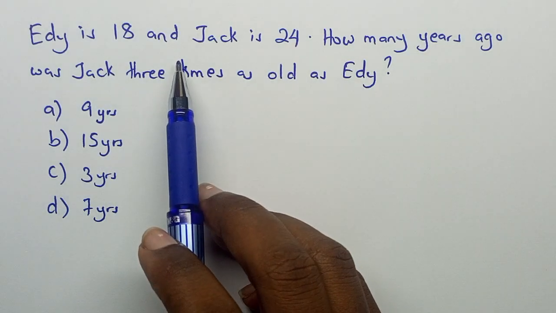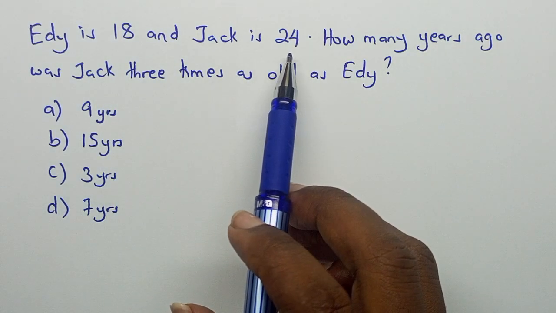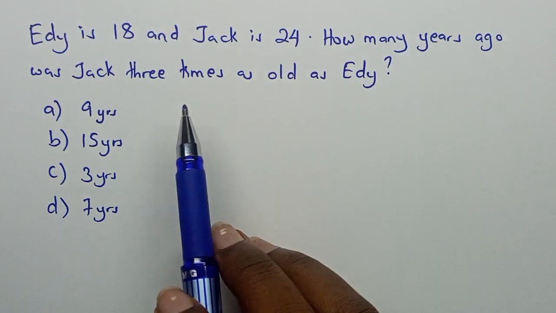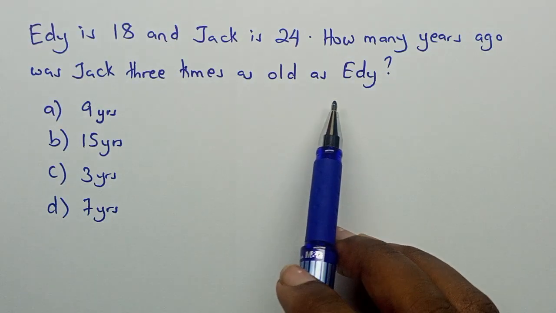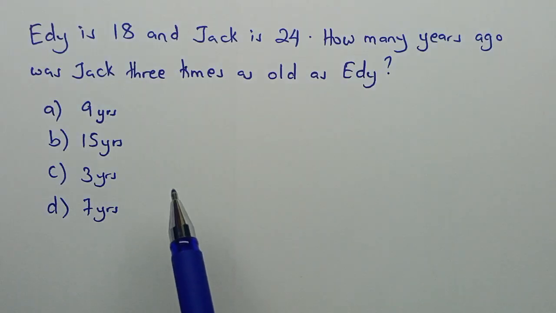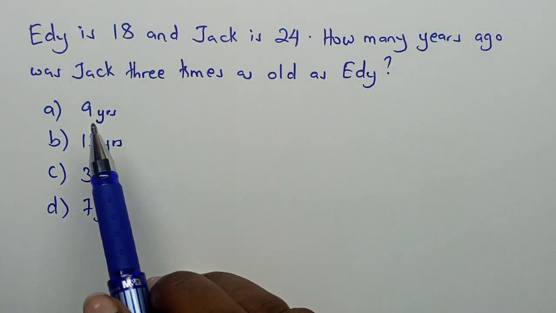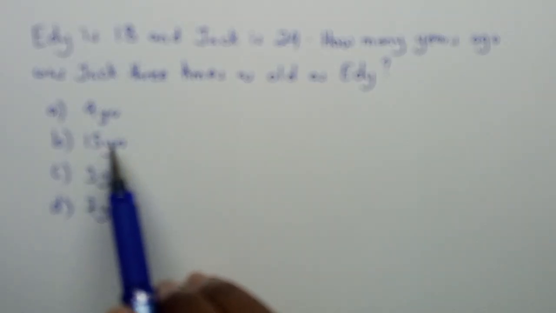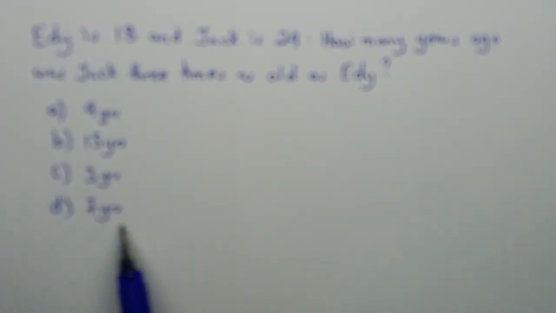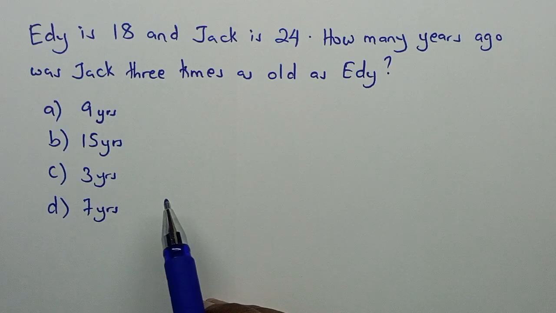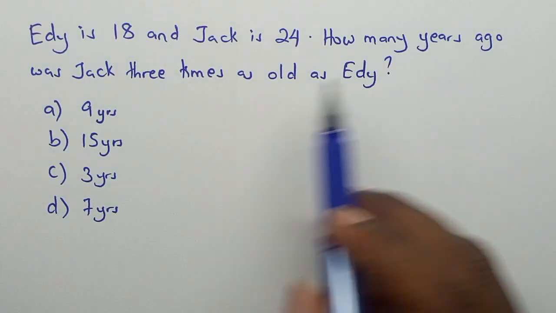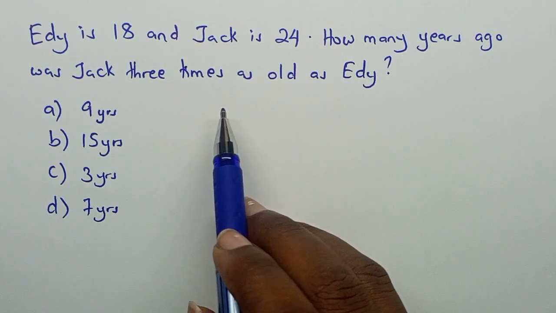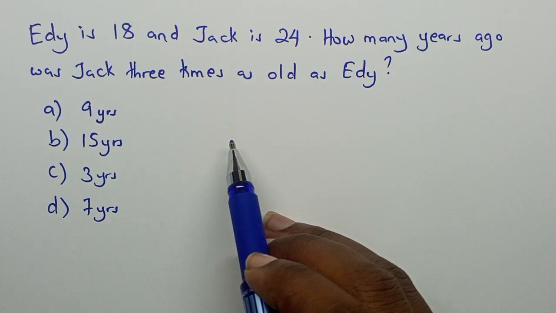Eddie is 18 and Jack is 24. How many years ago was Jack 3 times as old as Eddie? Supposing these are the options given to you: 9 years, 15 years, 3 years, and 7 years. So what is the right answer for the years ago that Jack was 3 times as old as Eddie?